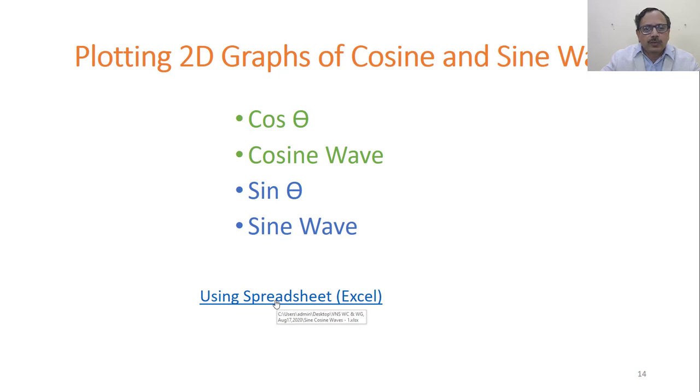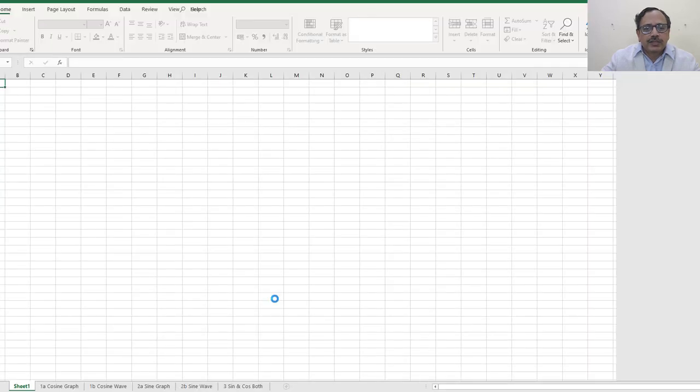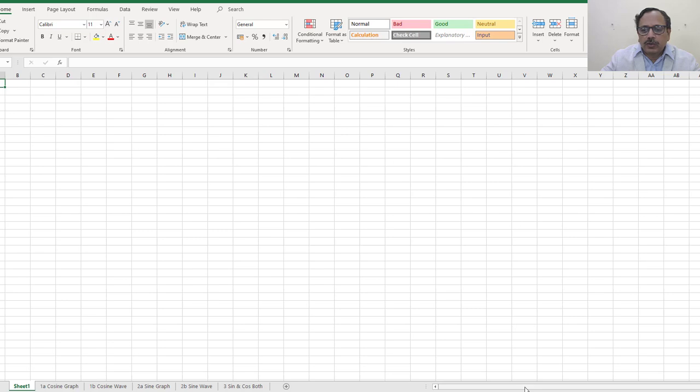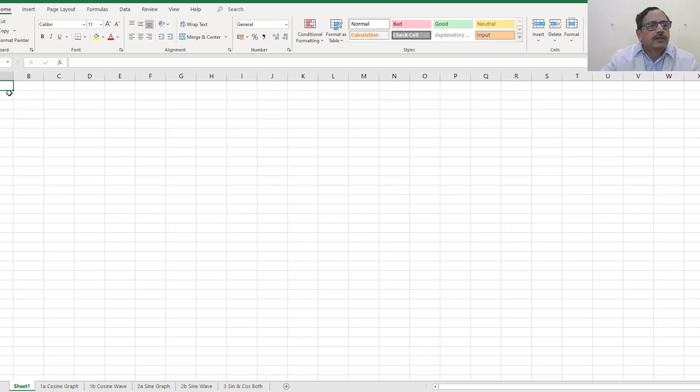Although many of you know, it's good to learn how to draw this using a spreadsheet, through Excel. So what is important is your angle theta. So the theta angle is there. Now you have to convert it into radians. Then take the cos of the radian value.